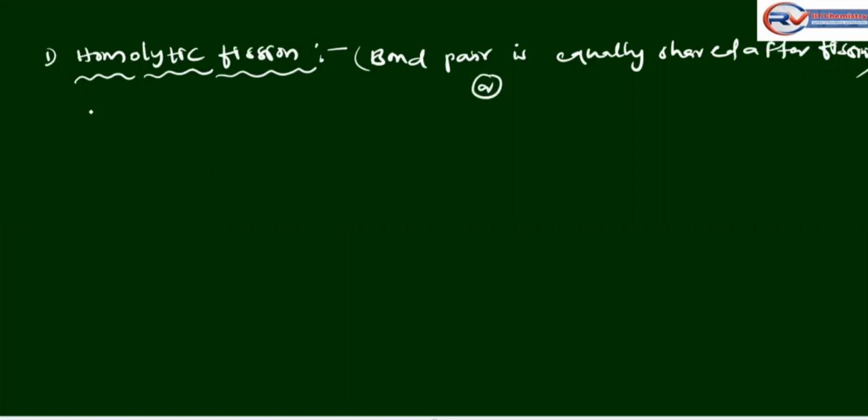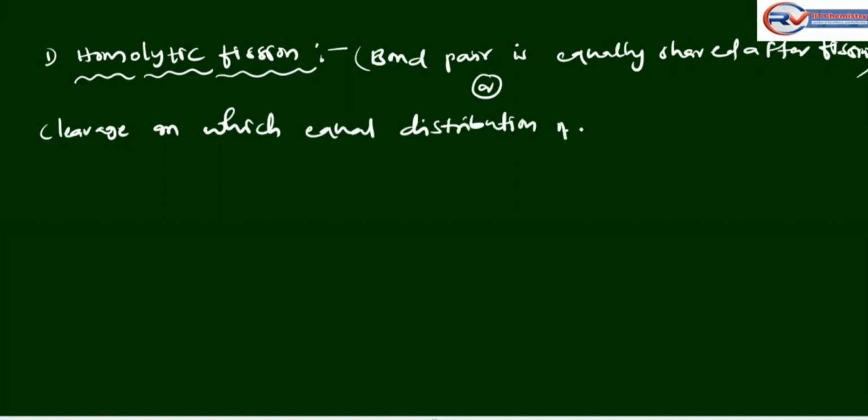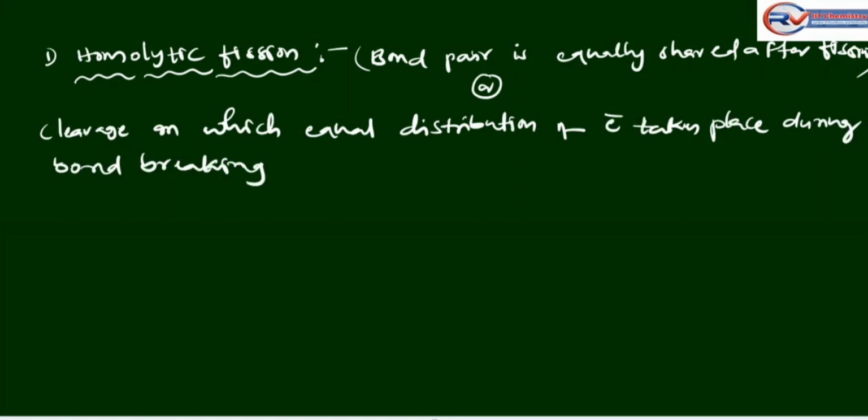Cleavage in which equal distribution of electrons takes place during bond breaking is called homolysis, or homolytic fission. See the example.